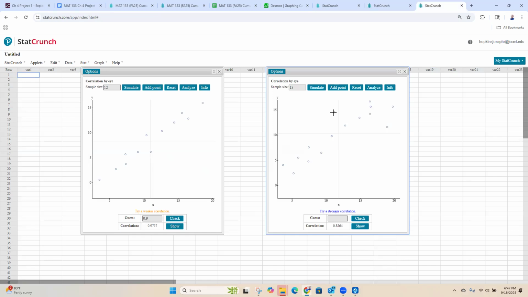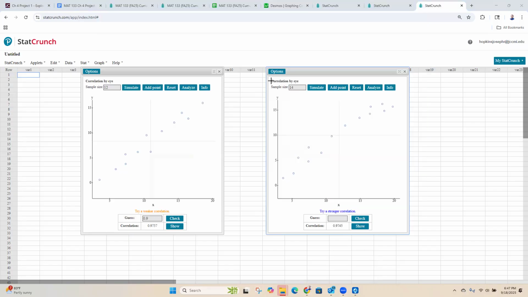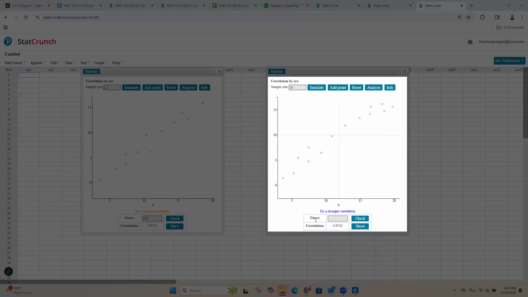Making a strong positive one is actually the easiest. So there you go, 0.9. Nice. You don't have to be in a perfect line, and actually you're not going to want them in a perfect line because that'll be a perfect relationship. We want strong, not perfect. So 0.97. Okay, I'm going to screenshot that guy. There we go.